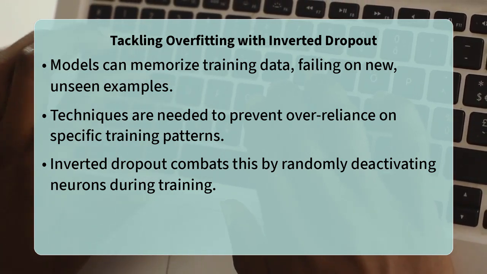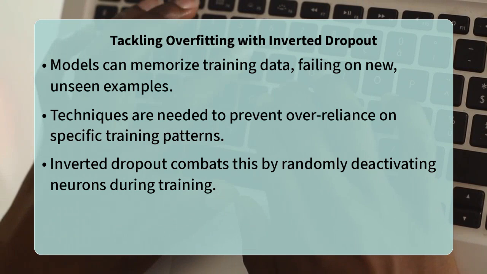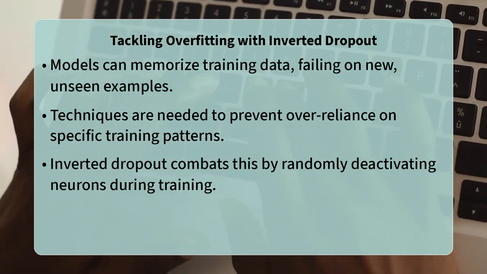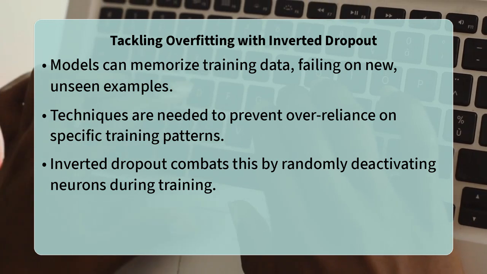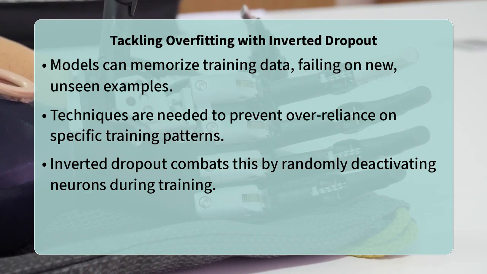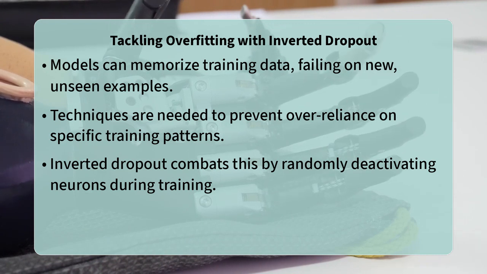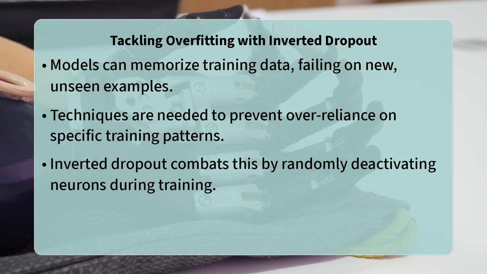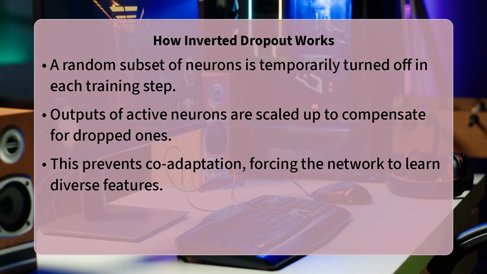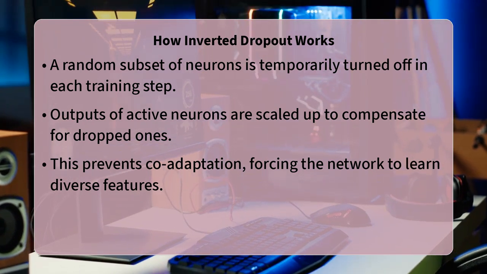Inverted dropout is a powerful regularization technique specifically designed to combat this overfitting. It prevents a model from becoming overly reliant on any single neuron or specific set of connections by randomly deactivating a subset of neurons during each training step. Crucially, it then scales the activations of the remaining active neurons to maintain the expected output magnitude.